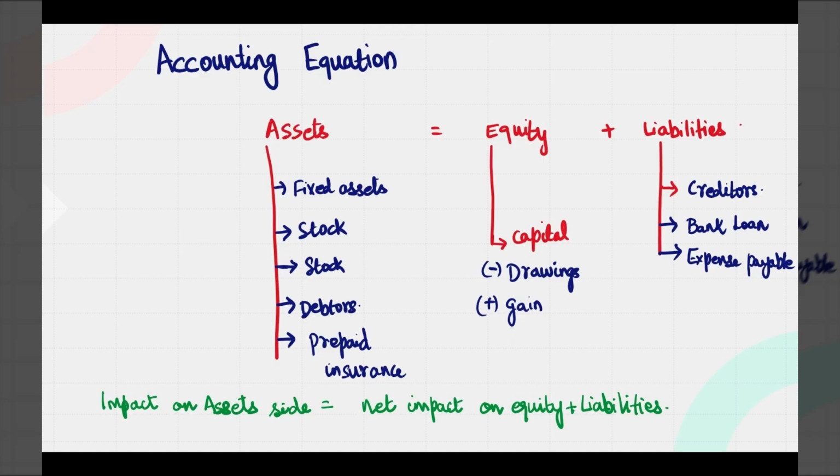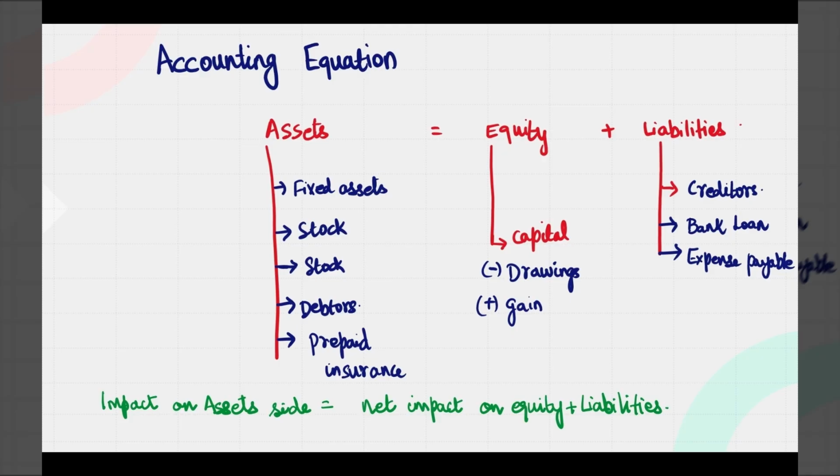Now let us see the subclassifications of assets, equity, and liabilities. Assets is a broader categorization name, but assets has various subcategories: it could be a fixed asset, stock, debtors, prepaid insurance, cash or bank. Any transaction with respect to all these line items would be on the left hand side of the equation, that is, the assets. When it comes to equity, equity is mainly the capital which is contributed by the owners.